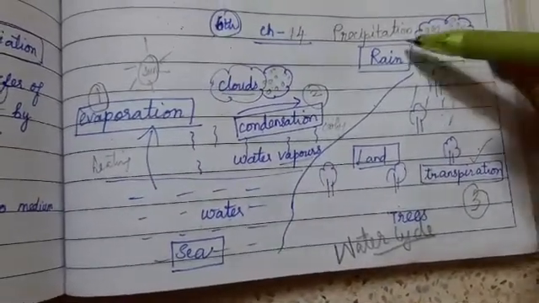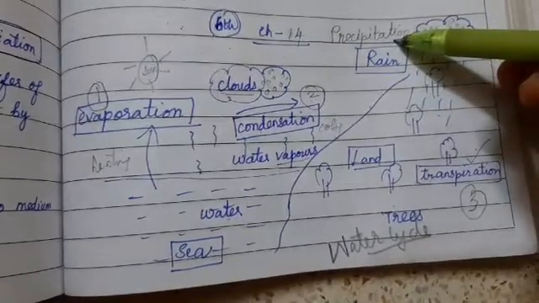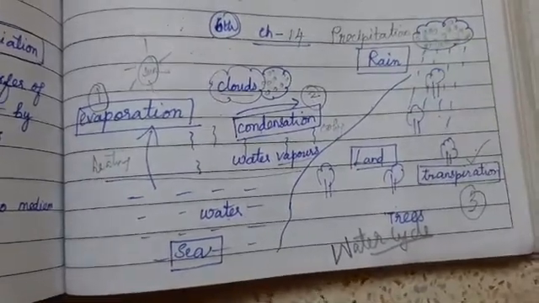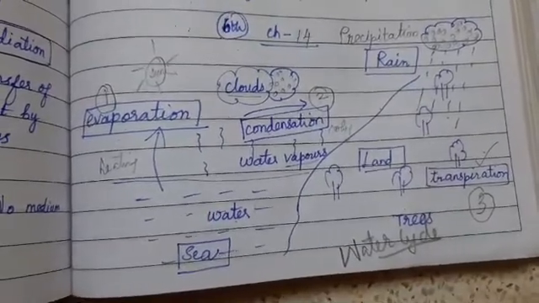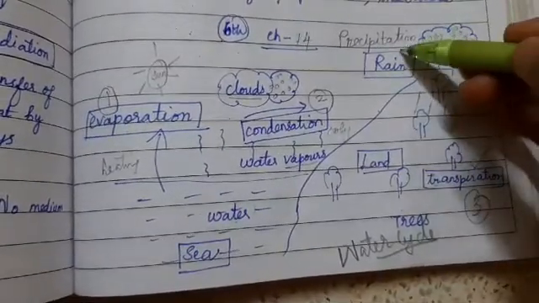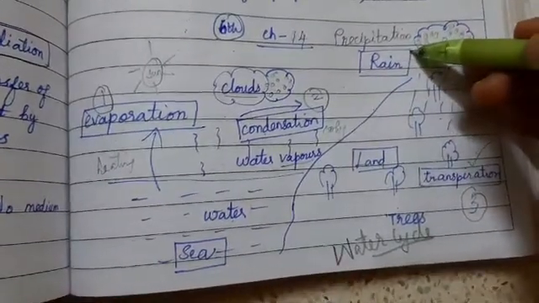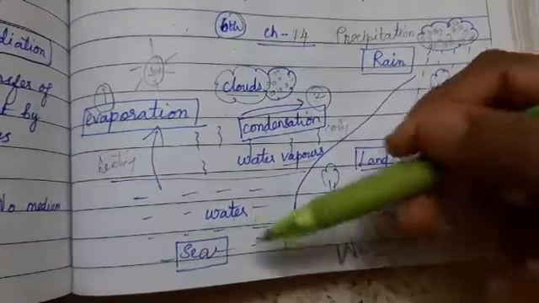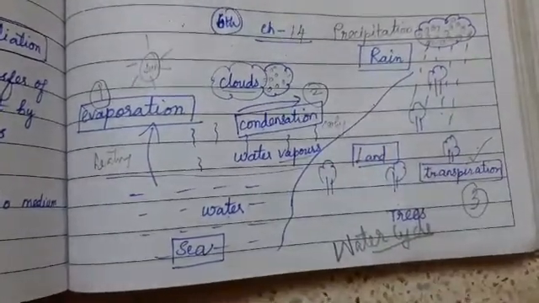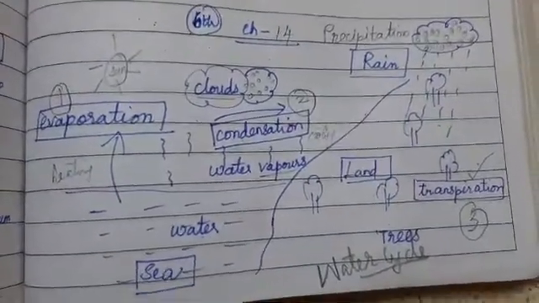Not only rain. The precipitation exists in 3 forms, namely rain, snowfall and hail. So in this precipitation process, it is nothing but the returning back of water to the land and oceans and seas. Understood, children?